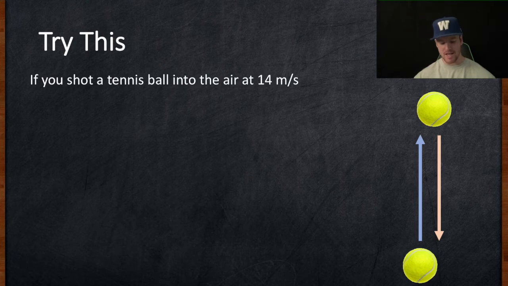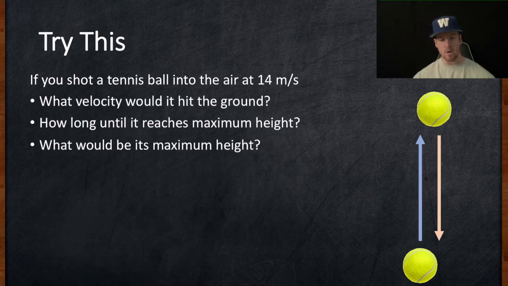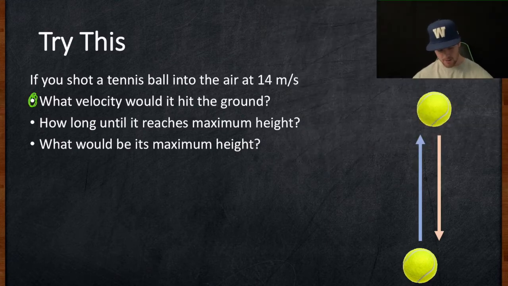It says, if you shot a tennis ball into the air at 14 meters per second, what would the velocity be when it hits the ground? How long until it reaches maximum height? And what would be its maximum height? Let's start with the first one here. I'll switch to something we can see a bit better. Let's go with bright green here.